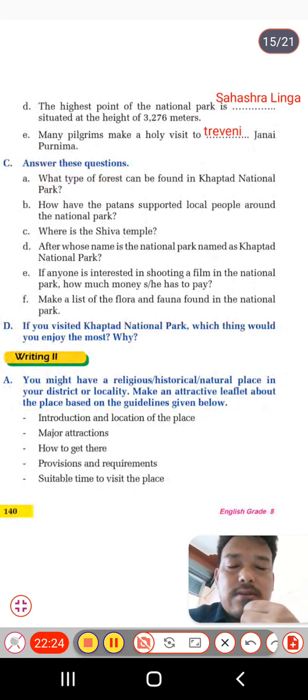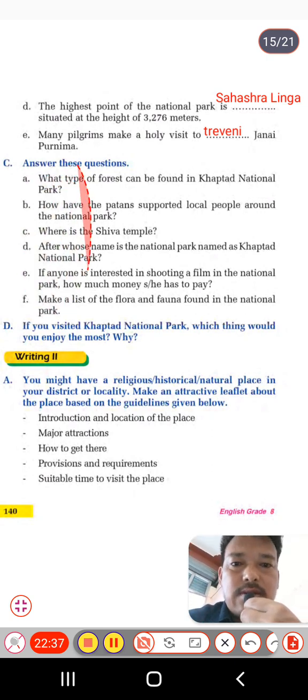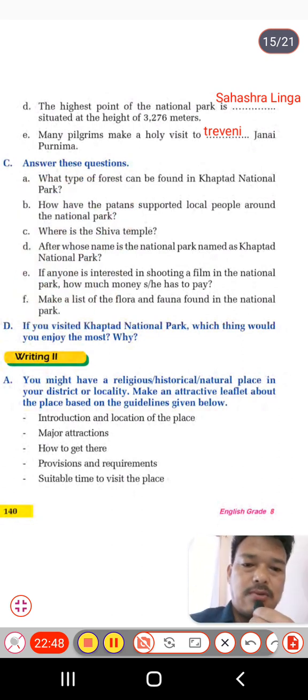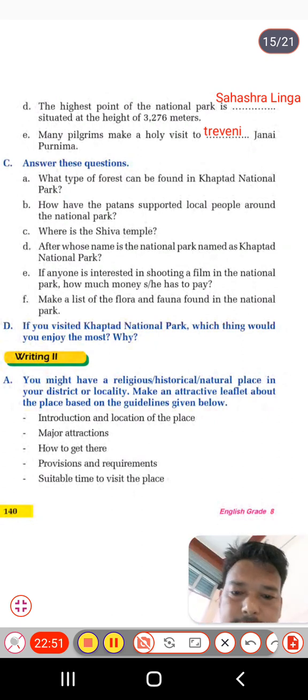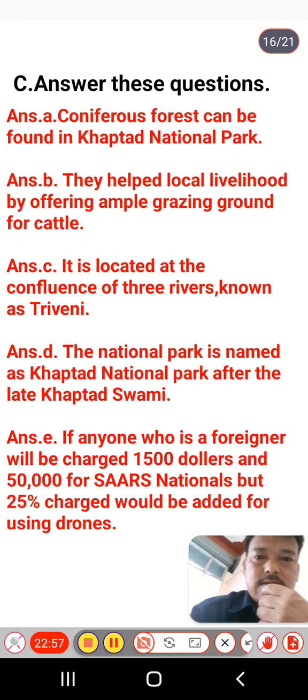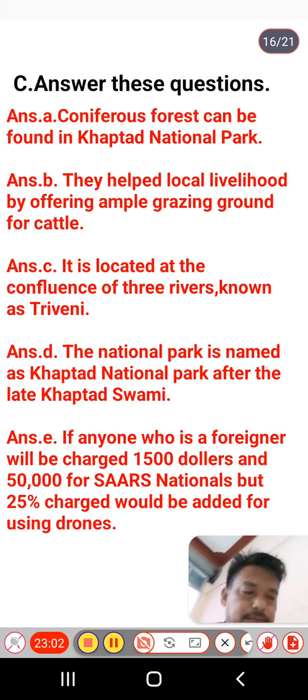Now C number, answer these questions. A number, what type of forest can be found in Khaptar National Park? So students, before answering the question, you must know about the text, and you have to read the text very carefully. There you can find the answer. Anyway, I have written all the answers to the questions here, so have a quick look at the answers. So here are the answers of those questions, students. C number exercise, that is answers A, B, C, D, and E.